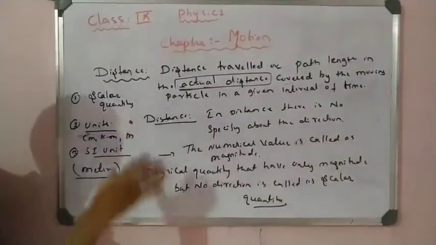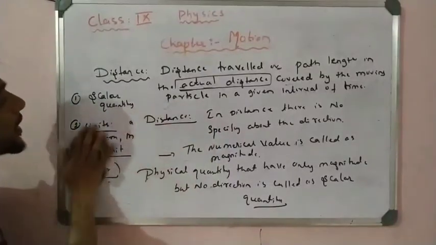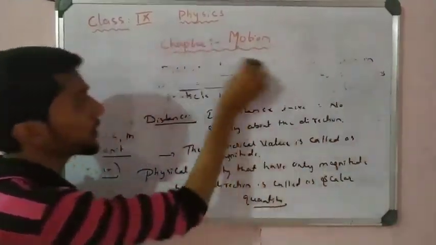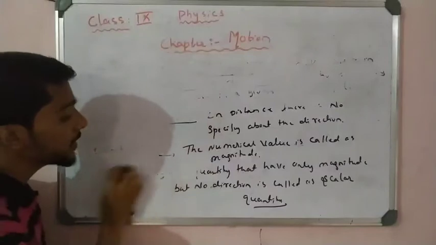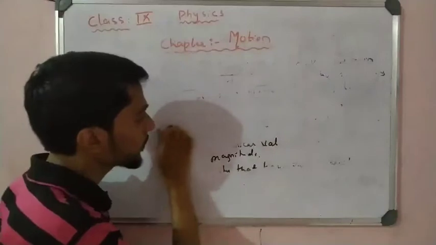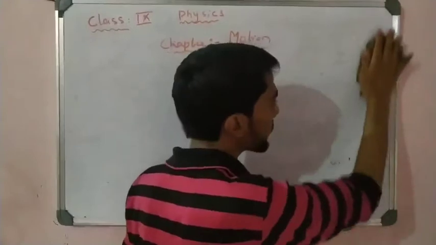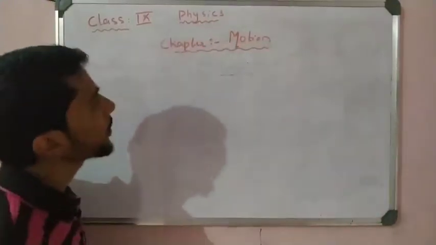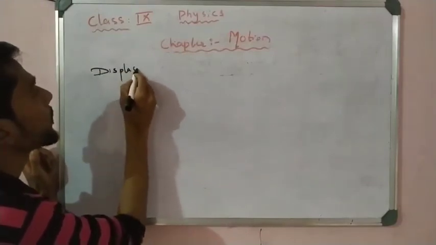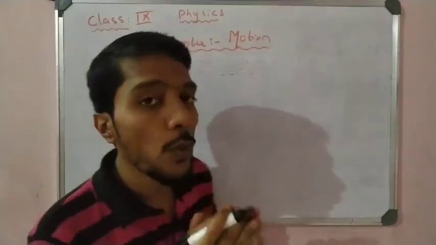So this is all about distance. Now let us come to the other quantity, that is displacement. So what is displacement here?